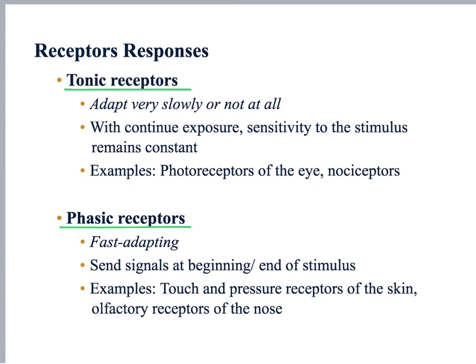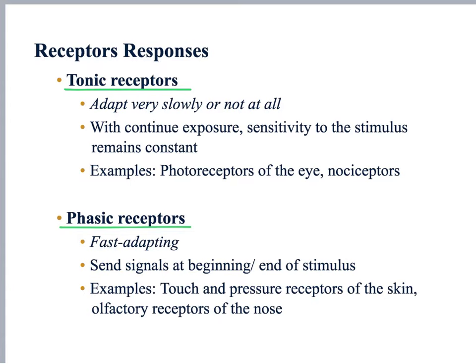As I just said, tonic response refers to the fact that receptors can respond in a tone. And a tone is like a constant value. So the tonic receptors are the ones that respond to every single stimulus with the same magnitude. Tonic receptors do not change the way they respond to a particular stimulus. Every time the tonic receptor is stimulated by that specific stimulus, we have the same magnitude of response. And because of that, the tonic receptors are said to be always active.